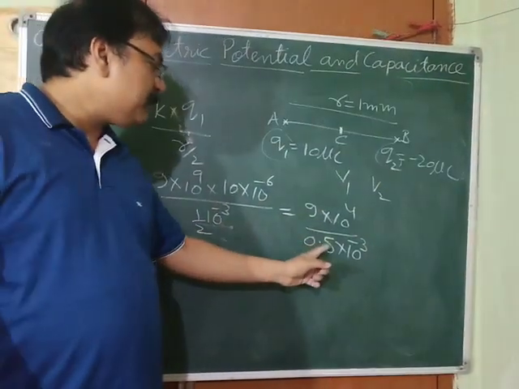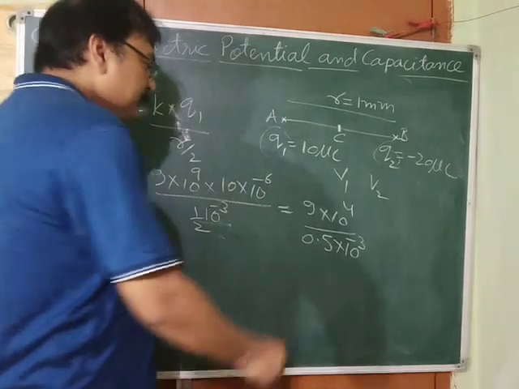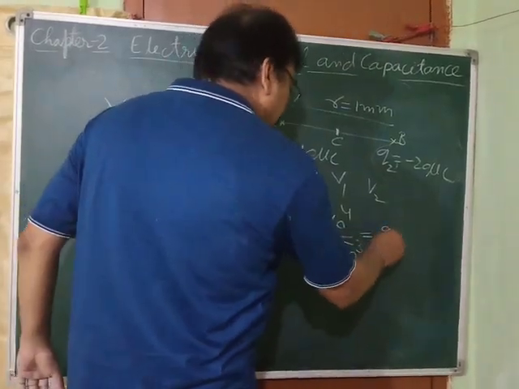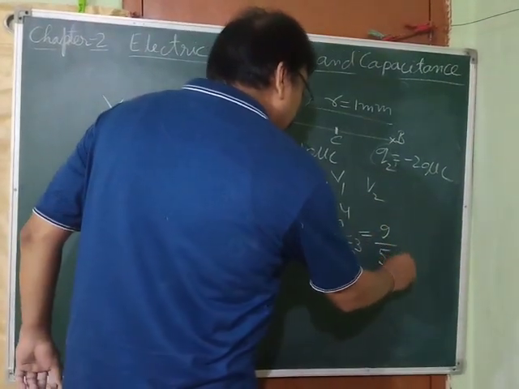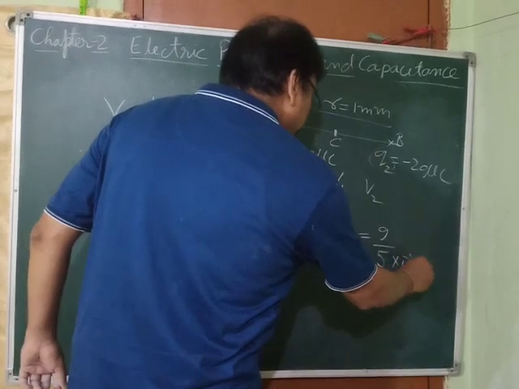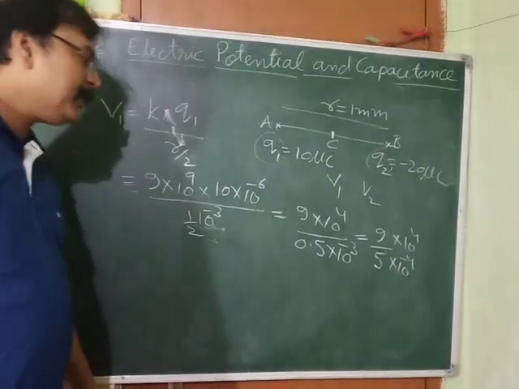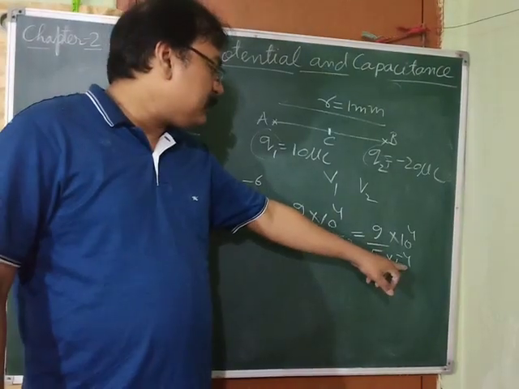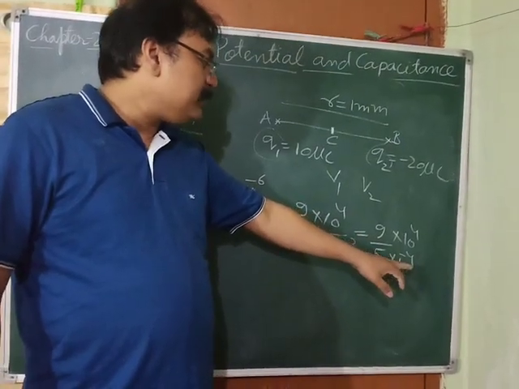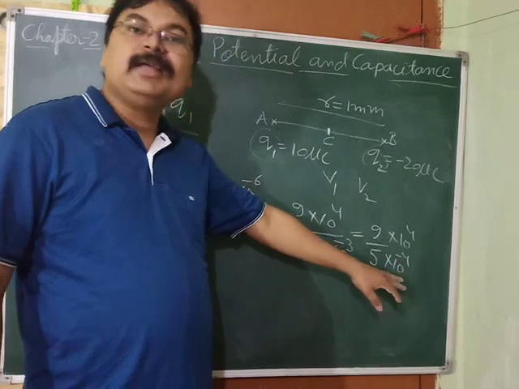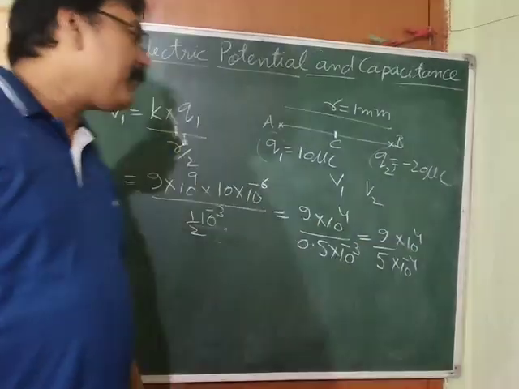Can we take this decimal this side? It will become minus 4. Okay. So 9 upon 5 into 10 to the power minus 4 into 10 to the power 4. Okay. Now this 10 to the power minus 4, when we take this 10 to the power minus 4 in the numerator, then what will happen?